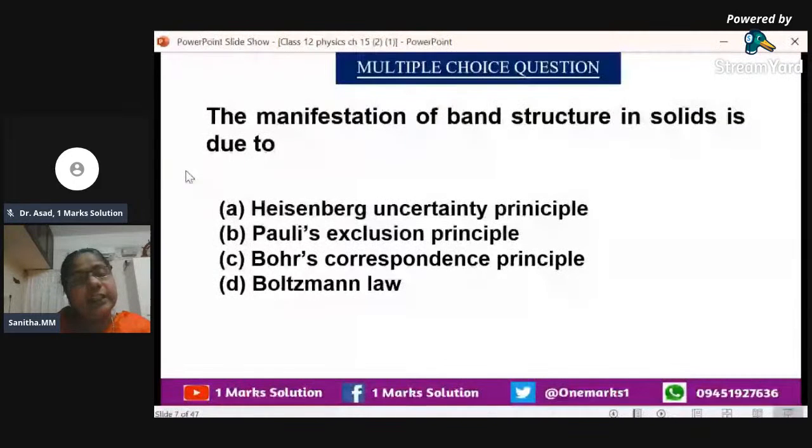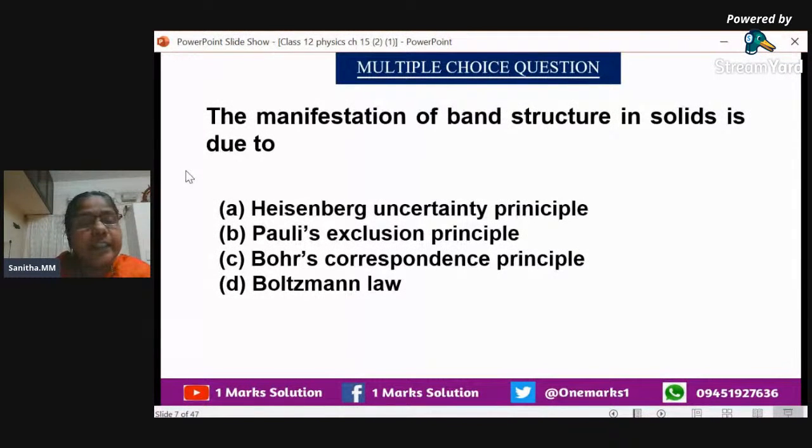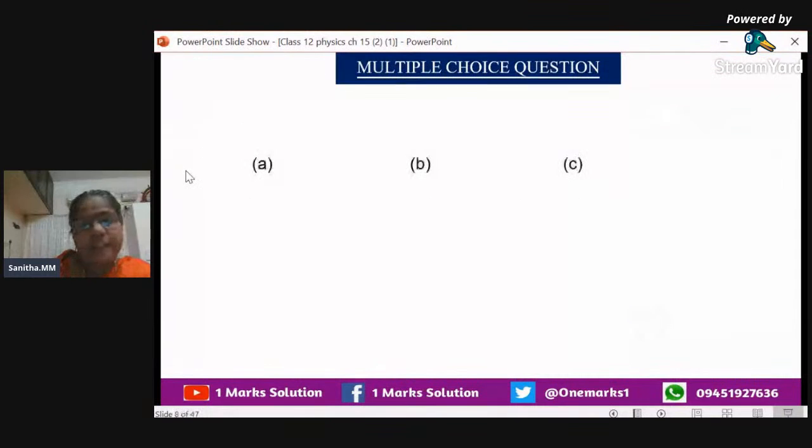option, that is the correct one. Pauli's exclusion principle, and you know that no two electrons will be in the same state, isn't it? And we can say that for any electrons, the 4 quantum numbers will be there. So we are clicking on Pauli's exclusion principle, and this question they have asked in the board exam also. So the option is Pauli's exclusion principle. Now we can go for the next question.